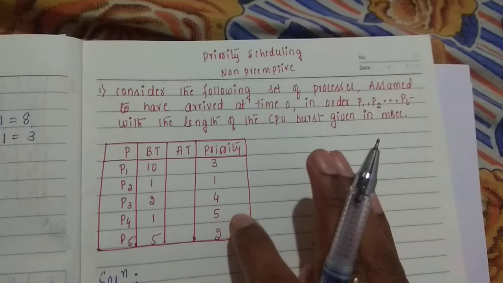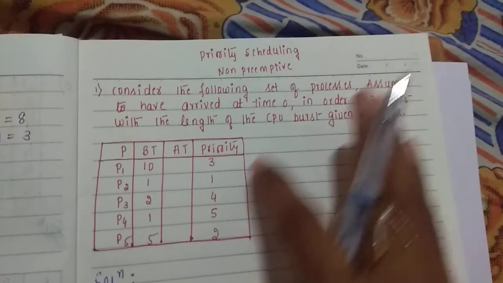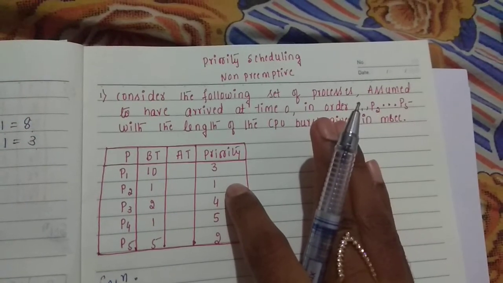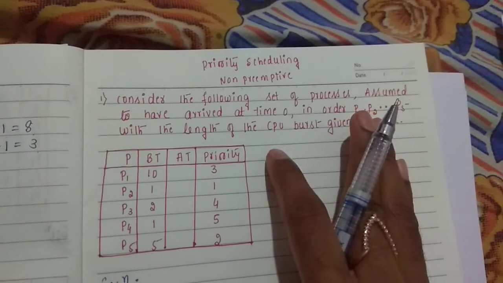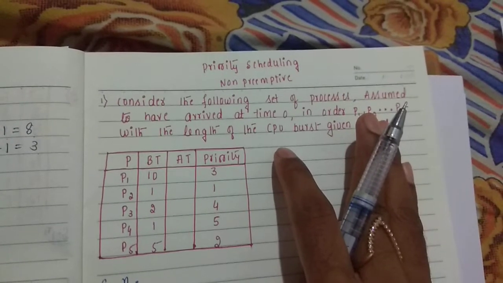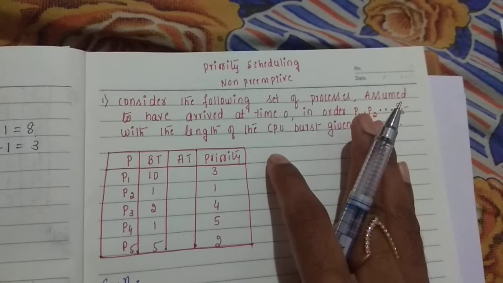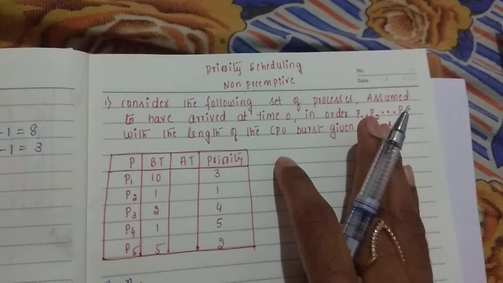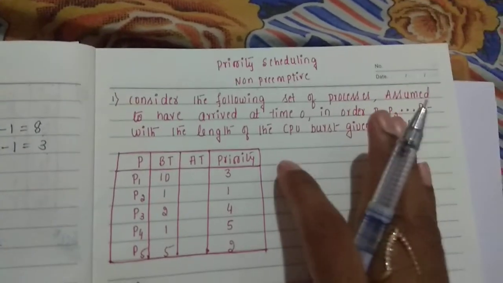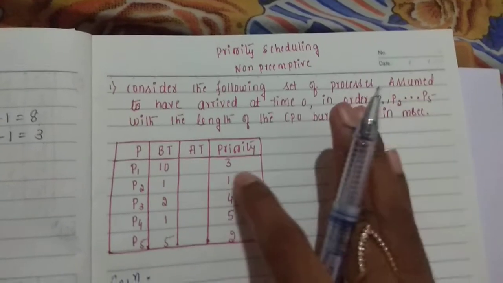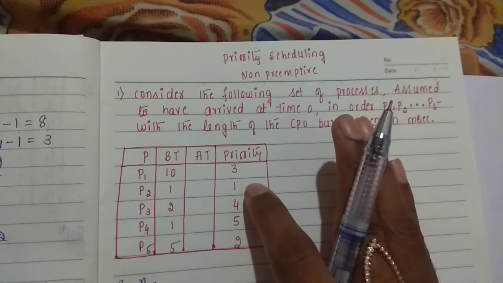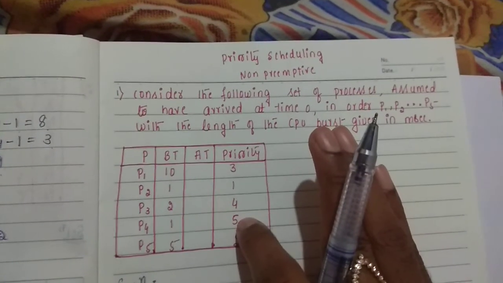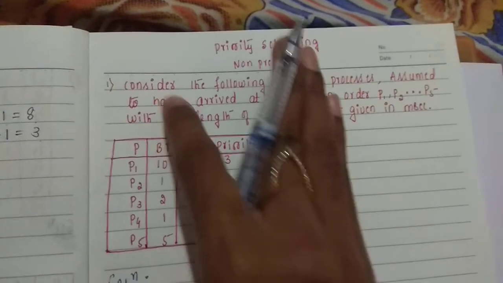If it is not given in a question, you can follow this order, 1 as the highest priority. Sometimes it is given in the question itself: consider least number as the highest priority, or sometimes highest number will be having the lowest priority. It will be mentioned, and based on that you can perform. If nothing is given in the question, you can always assume 1 is the highest priority. Now in this problem also, 1 is the highest priority, 5 is the lowest priority. So read the statement here.